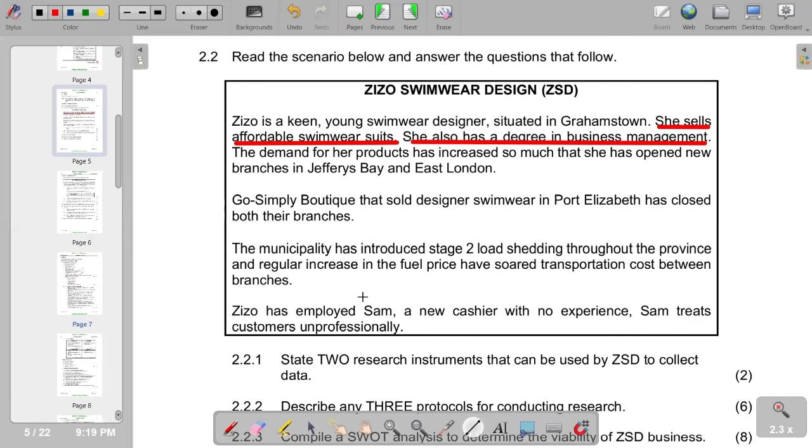Of course, SWOT analysis, we also have weaknesses. Where do we have weaknesses? Of course, we check in terms of information that we have.